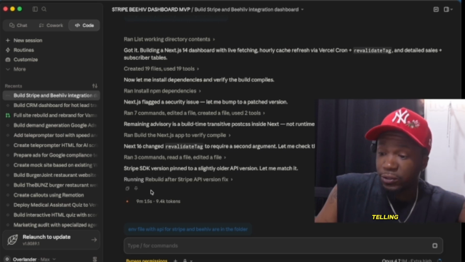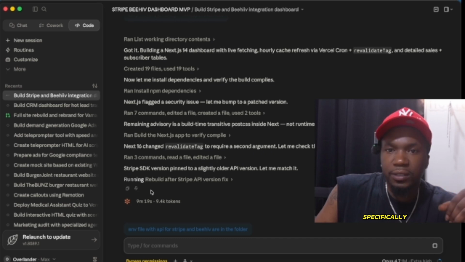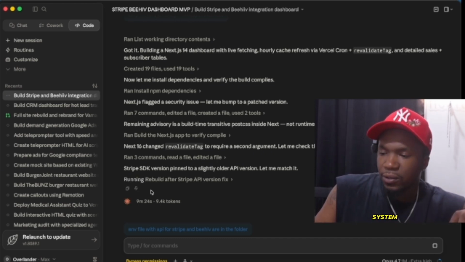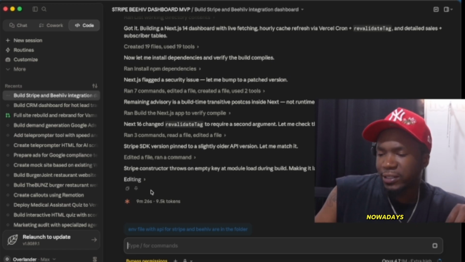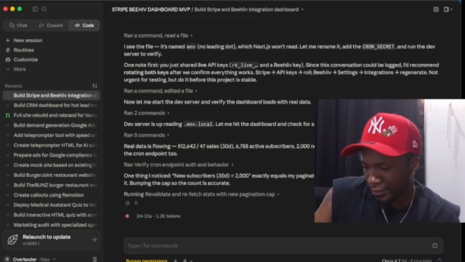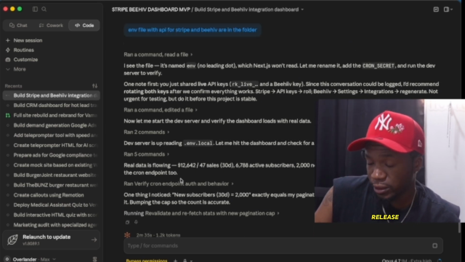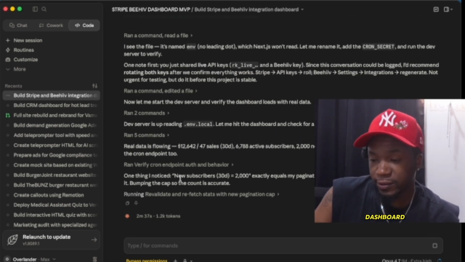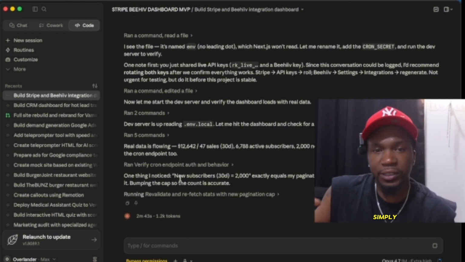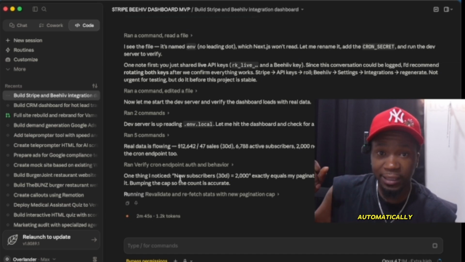But I'm telling you, you can definitely make money doing this, specifically learning how to vibe code, learning how to just build a custom system with API. There's APIs for everything nowadays, and this is killing it. This is about to release a super nice dashboard for me to open up every day. It has cron jobs, which if you don't know, a cron job is simply making AI do something automatically on a time schedule, at whatever time you set it to.